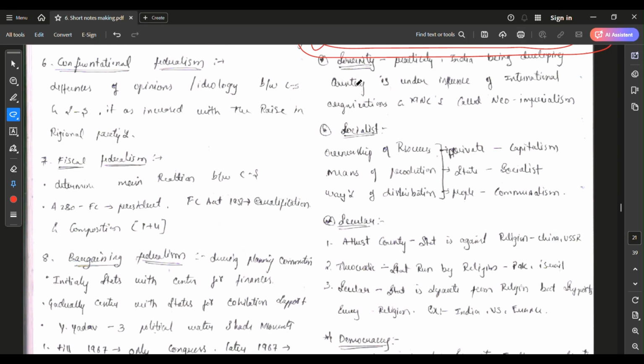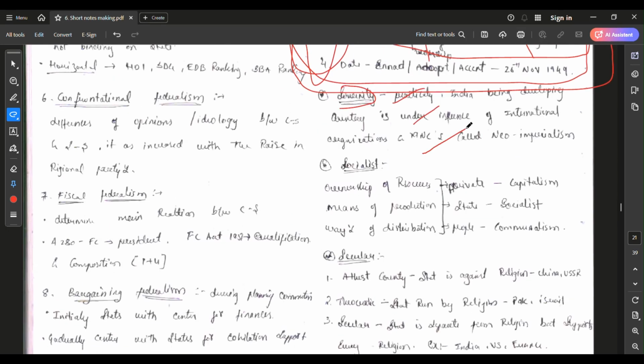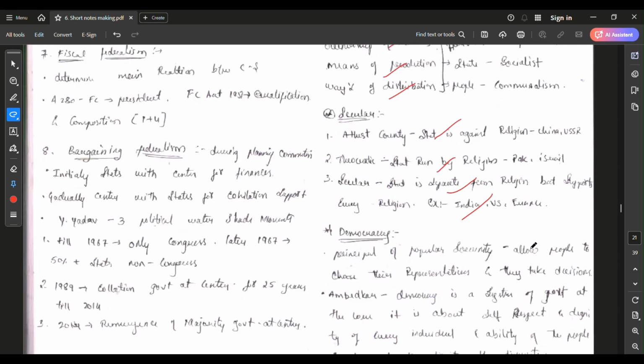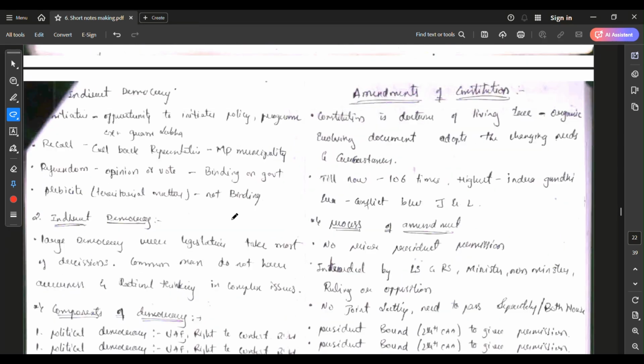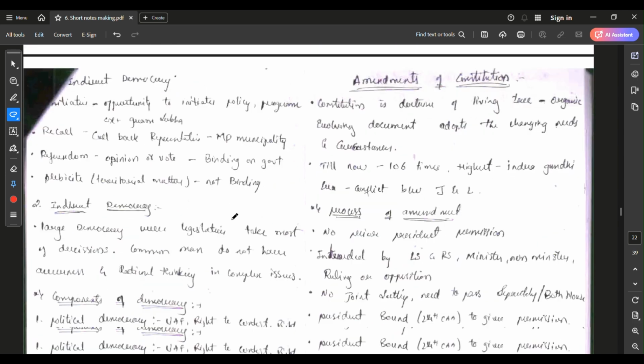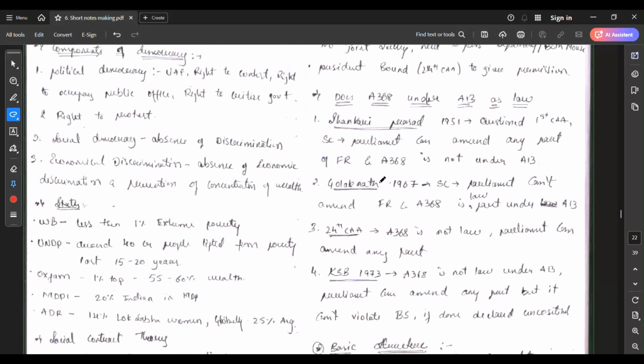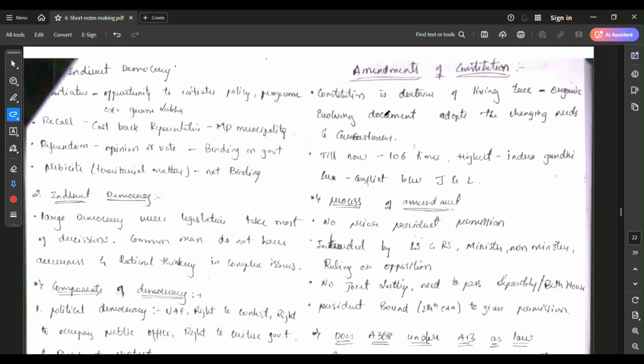Okay, friends, see, I just explained 2 to 3 lines about each thing. You can see here, 2 to 3 lines I just explained. See how shortly I explained each and everything. I also mentioned some cases when coming to the constitutional amendments of the Indian Constitution. The process of amendments I clearly mentioned here.